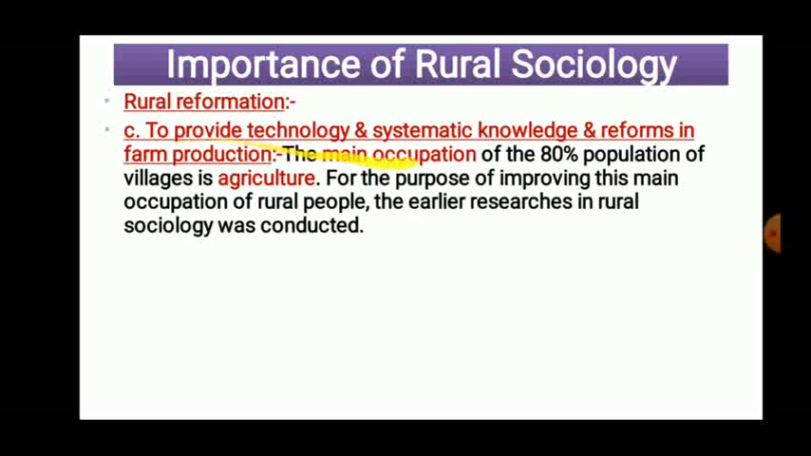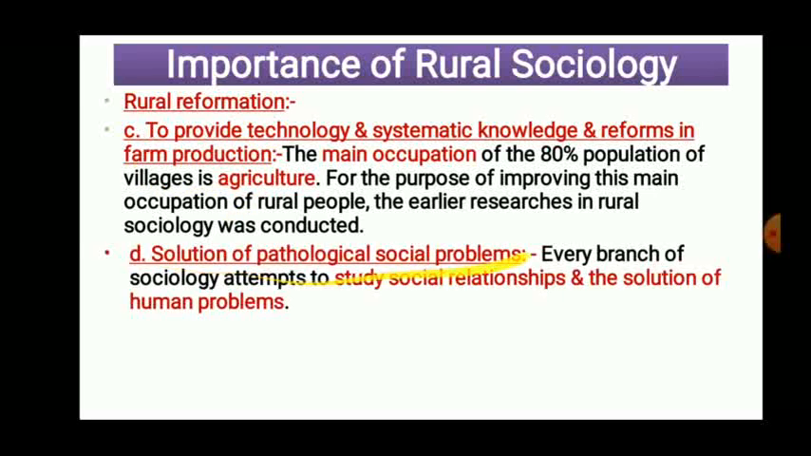To provide technology and systematic knowledge and reform the farm production. Reformation of farm production, how can it be possible? By providing technology, by providing systematic knowledge to the people. Basically, the main occupation of 80% of people in villages is agriculture. So we have to provide them the technology and systematic knowledge regarding agriculture. In that way, we are able to reform the farm production.